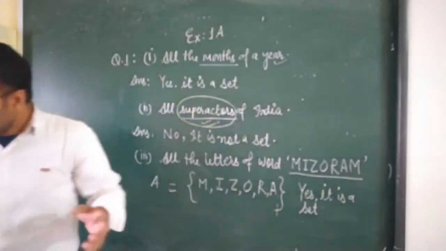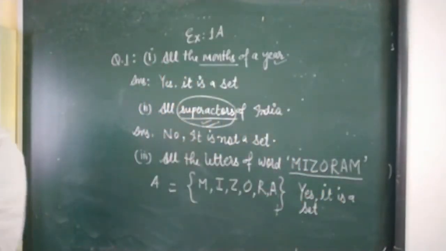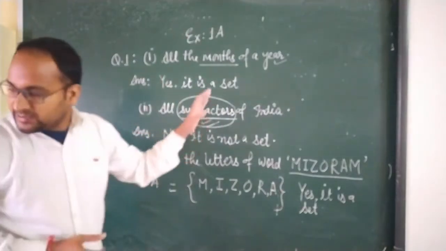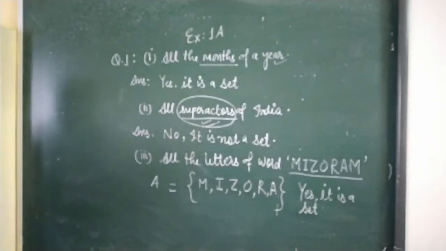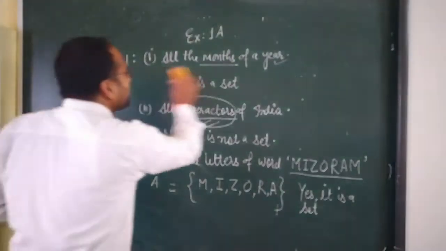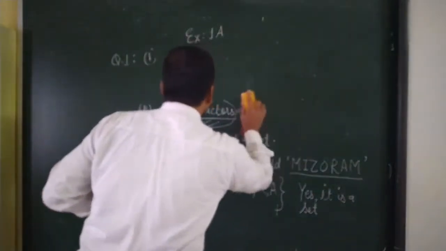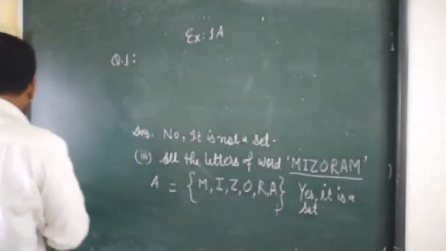Students, same as question number 4: all the natural numbers less than 20 which are perfect squares. It is also easy, students.